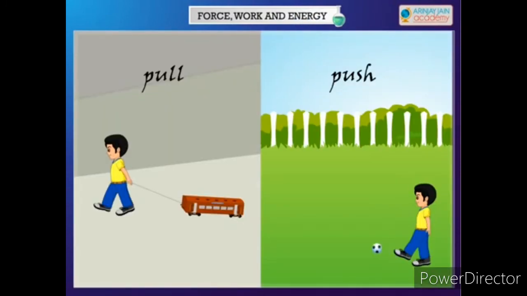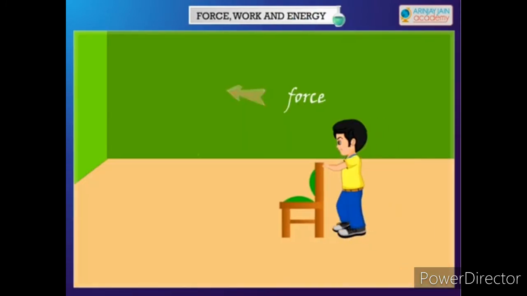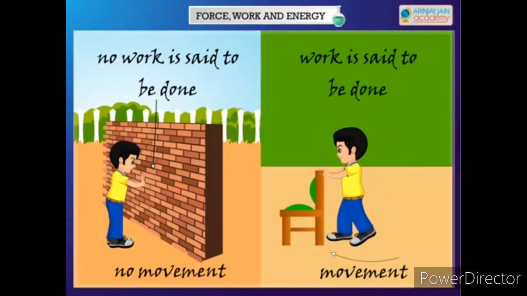Work. When we pull or push an object, it may or may not move. For example, if we push against a wall, it does not move. If we push a chair, it moves easily. Work is said to be done when an object changes its position due to the force applied to it. When the chair is pushed, work is said to be done because the position of the chair changes. If we push against a wall, no work is said to be done because it does not move at all.